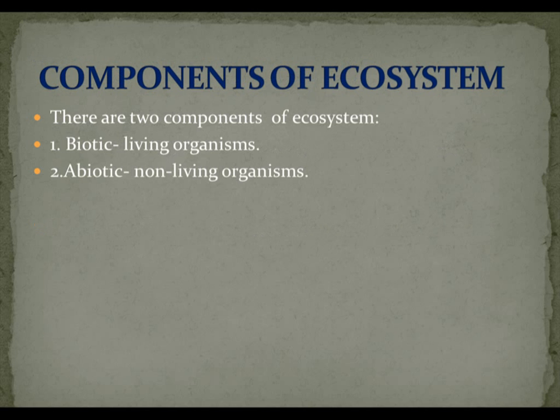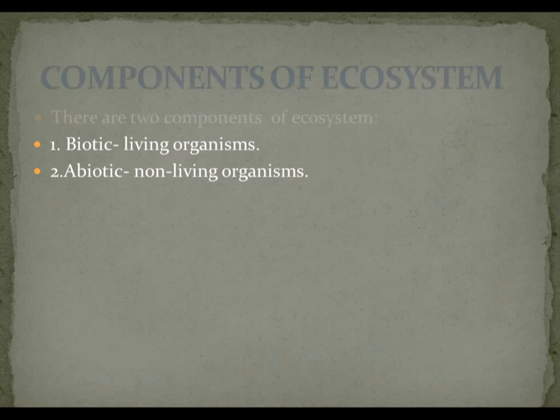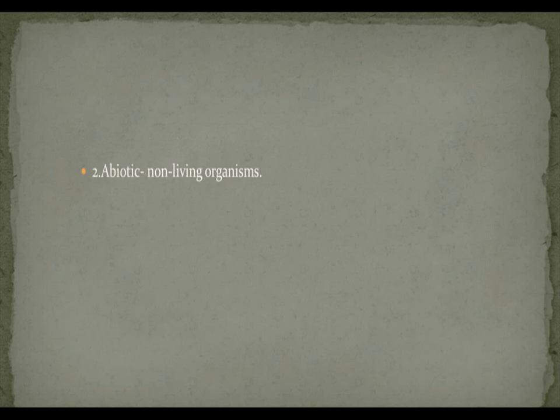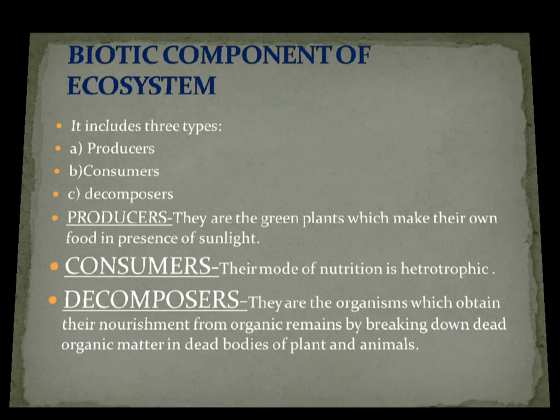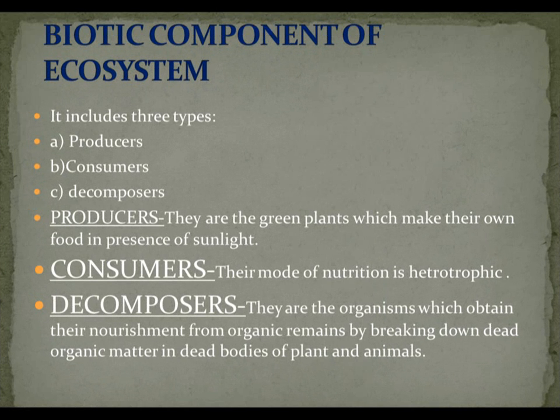Now the next topic is components of an ecosystem. There are two types of components of an ecosystem, biotic and abiotic. Biotic means living organisms and abiotic means non-living things. So now we are going to see the biotic components of the ecosystem. They include three types: producers, consumers and decomposers. We are going to learn these three types.